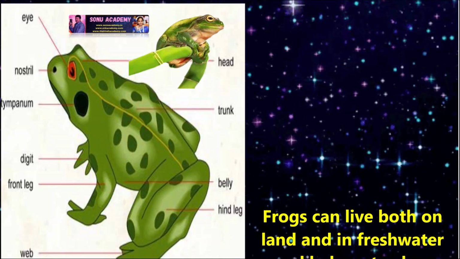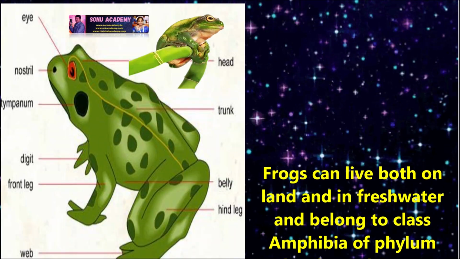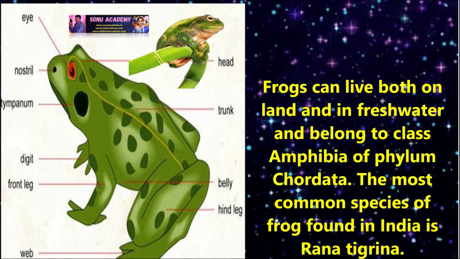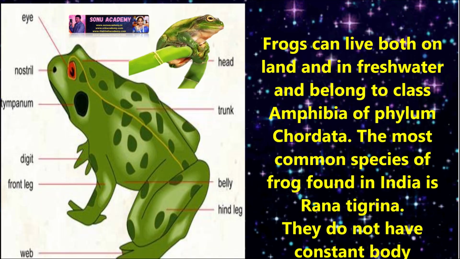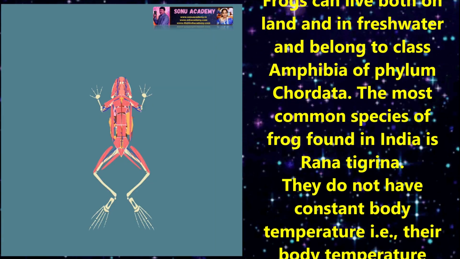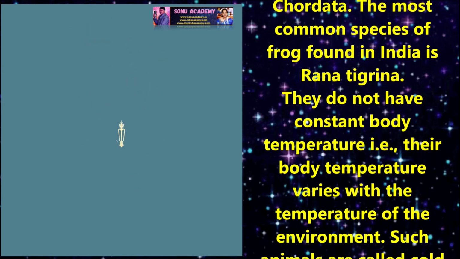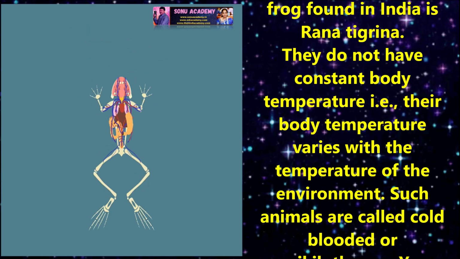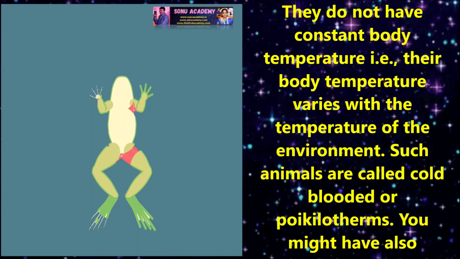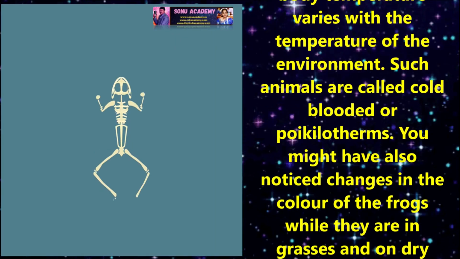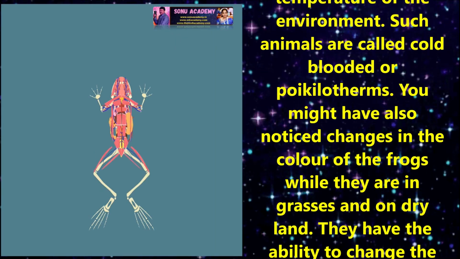Now let us discuss frogs. Frogs can live both on land and in fresh water and belong to class Amphibia, phylum Chordata. The most common species of frog found in India is Rana tigrina. They do not have constant body temperature, that is, their body temperature varies with the temperature of the environment. Such animals are called cold-blooded or poikilotherms.